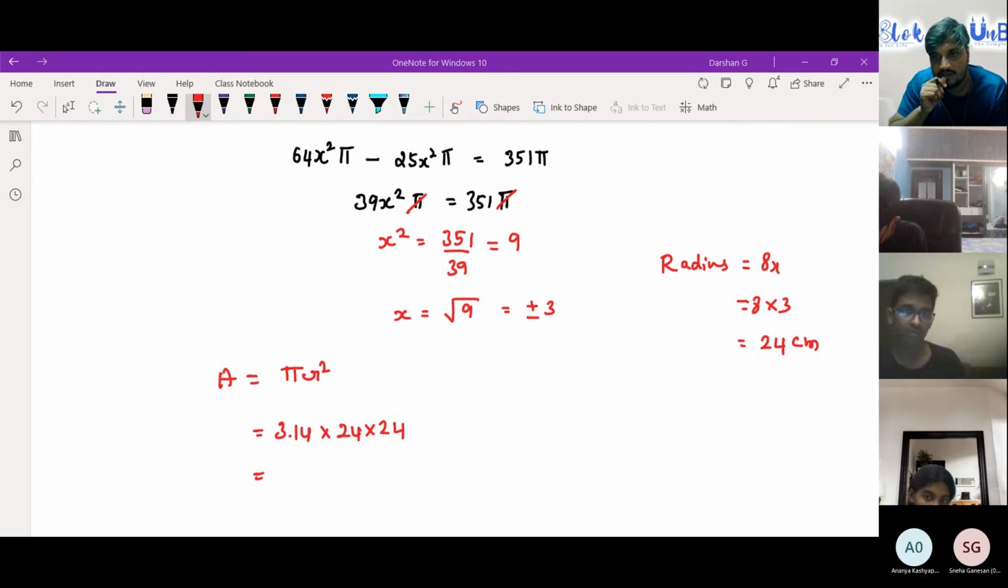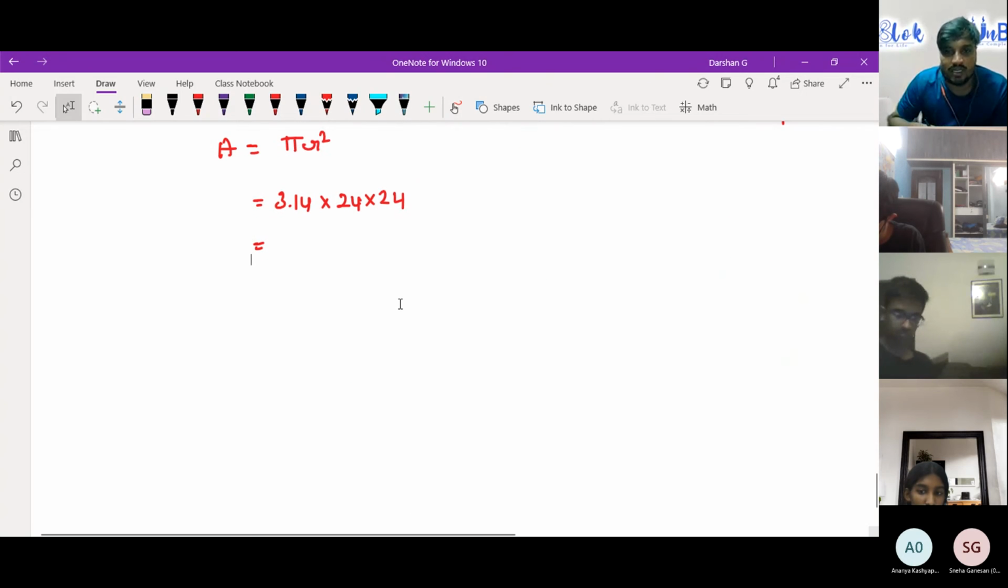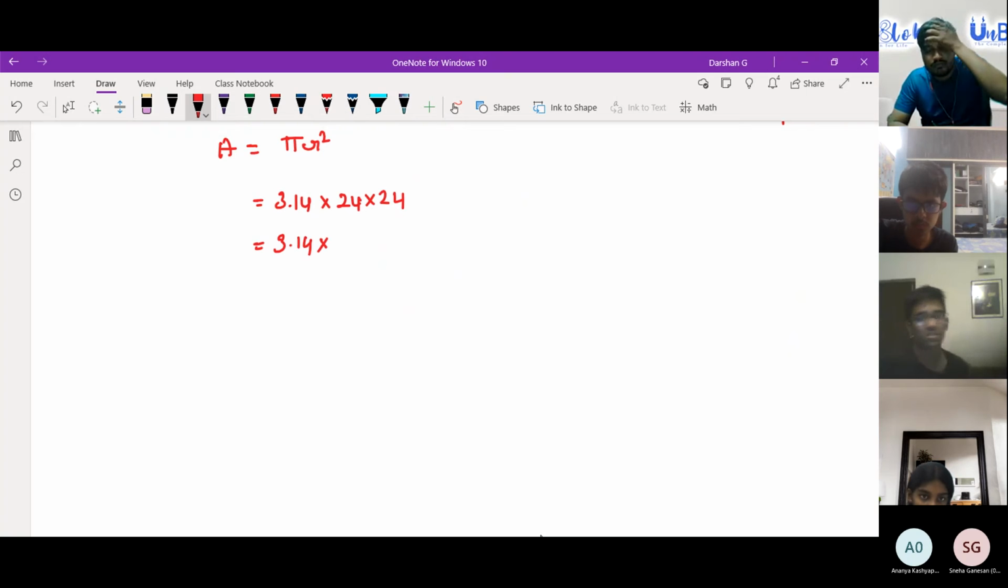Okay, looks like you might have not calculated it completely. Okay, Sneha. Yes, Sneha. You took 3.14, right? Okay. Can you help with the multiplication? So what is the first thing you multiplied? I just did 24 into 24 and then multiplied. What is 24 into 24? Oh, 24 into 24 is 576.